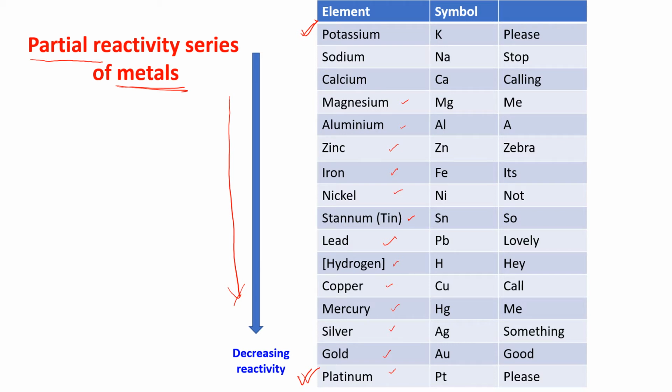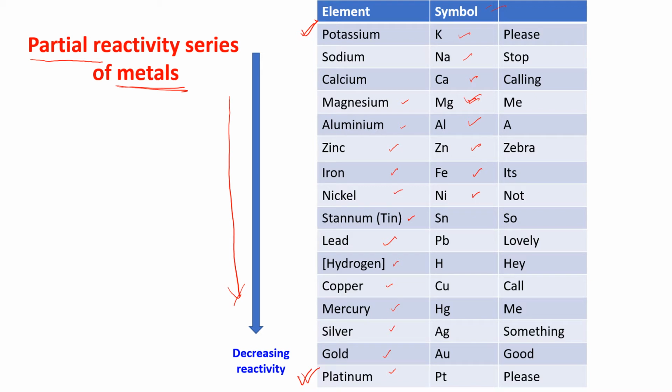In this table I have given you the symbols of these elements. The symbol of potassium is K. The symbol of sodium is Na. Calcium is Ca. Magnesium is Mg. Aluminium is Al. Zinc is Zn. Iron is Fe. Nickel is Ni.